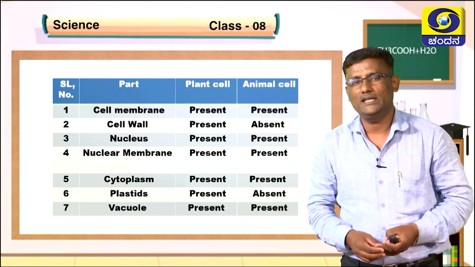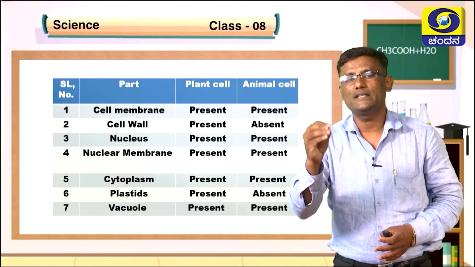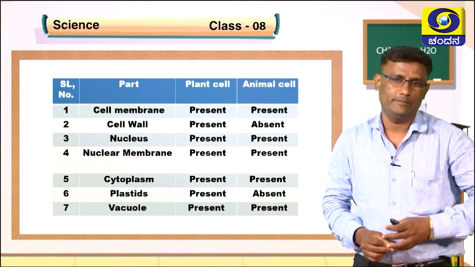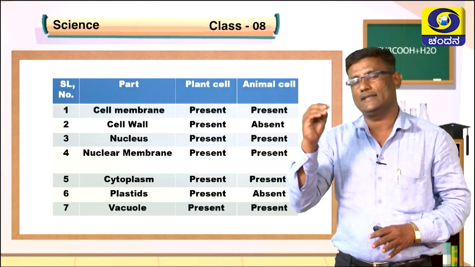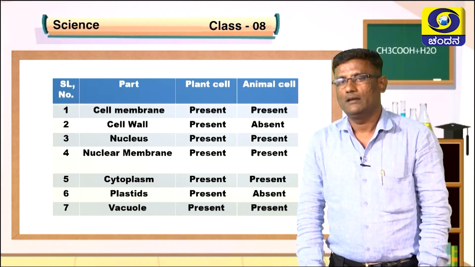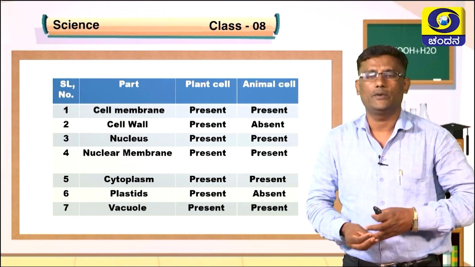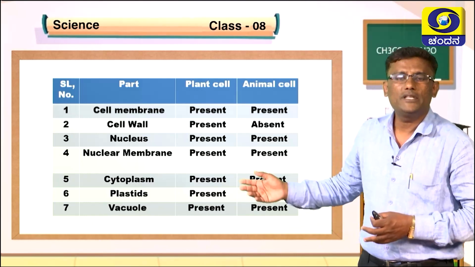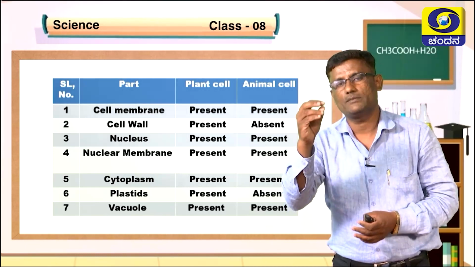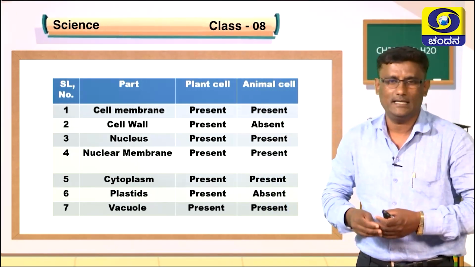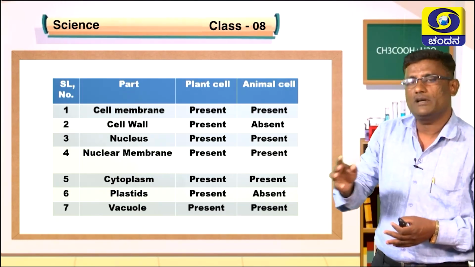As you know, the next characteristic feature is that the nucleus is present in both the plant cell as well as the animal cell, and the nuclear membrane is also present in both, because both plant and animal cells are considered eukaryotic cells. Coming to the next one, the cytoplasm. Cytoplasm is the jelly component present in both the plant cell as well as the animal cell. And plastids are present only in the plant cell but absent in the animal cell.